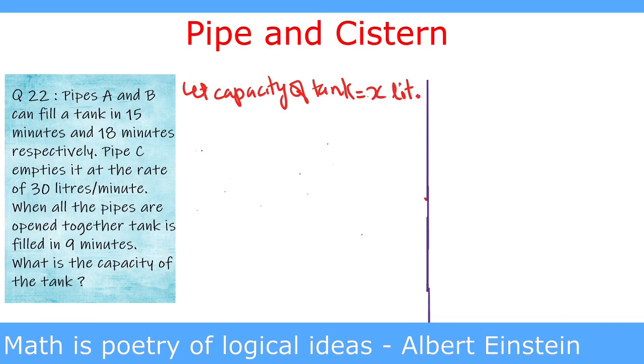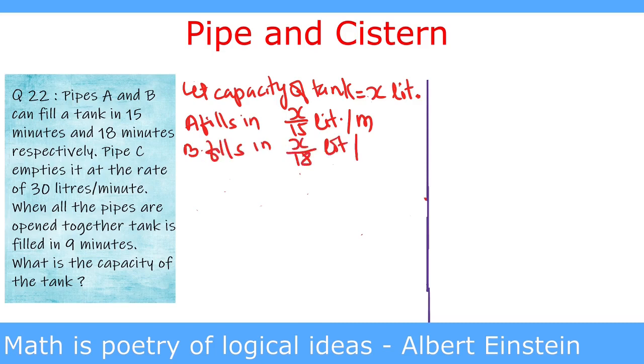As pipe A fills the tank in 15 minutes, A fills X upon 15 liters per minute, and B fills in 18 minutes, therefore B fills X upon 18 liters per minute. It is also given that when all the pipes are open together, it fills in 9 minutes. So A plus B minus C, as C is emptying it, fills X upon 9 liters per minute.